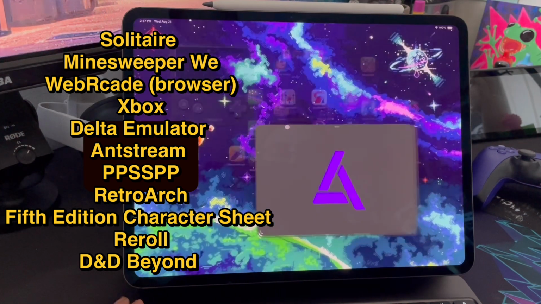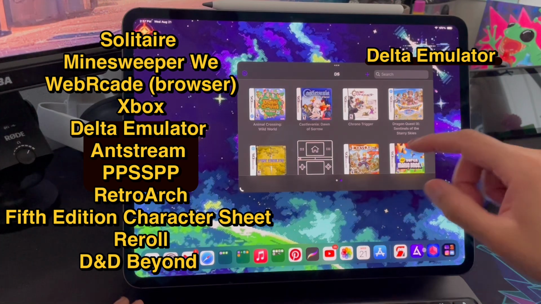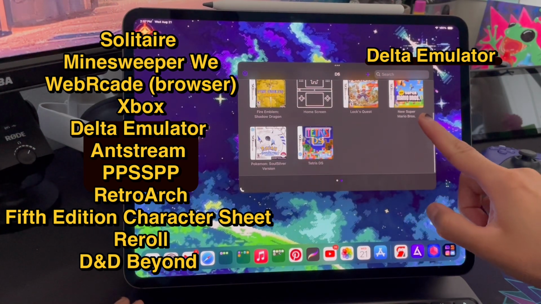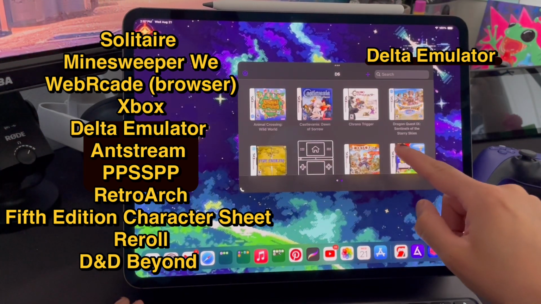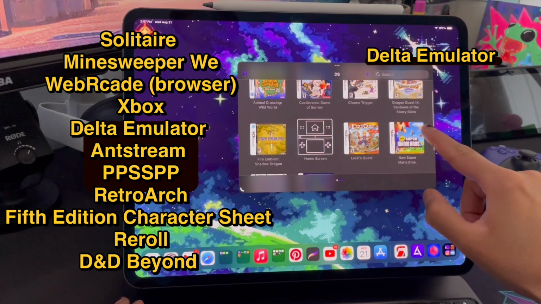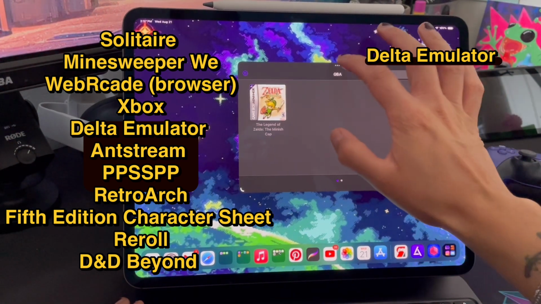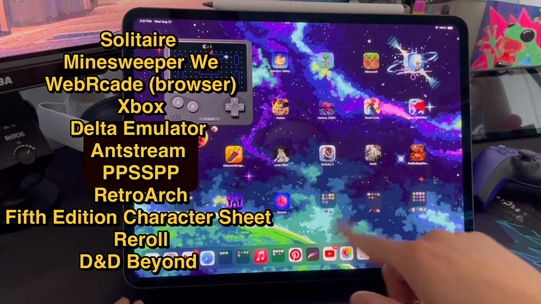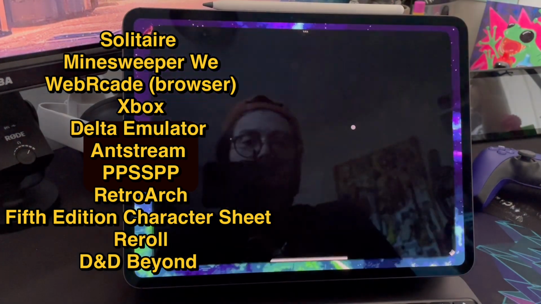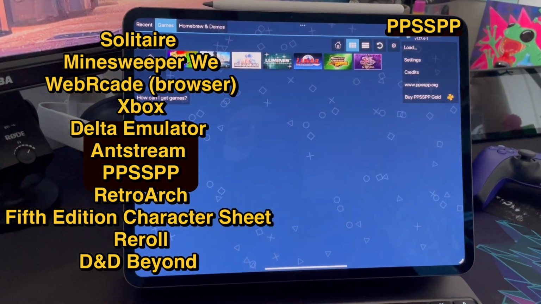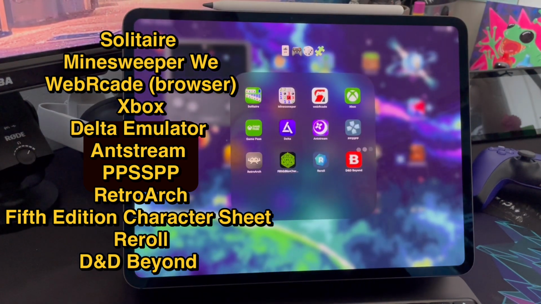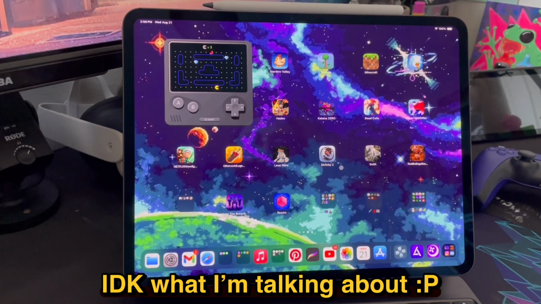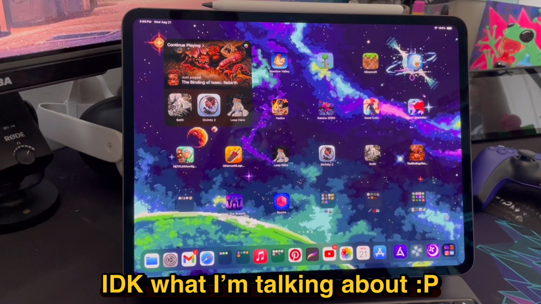Xbox apps. I actually deleted the Xbox one of those apps. Only one of them really works how I want. But here's my Delta emulator. Got a few games on there. This is awesome, honestly. I love emulators. I just wish that the website that I usually use wasn't... they've been having a lot of games not available, but I know there's a whole thing going on with emulation right now. I don't really know exactly anything super deep about it, but something's going on.